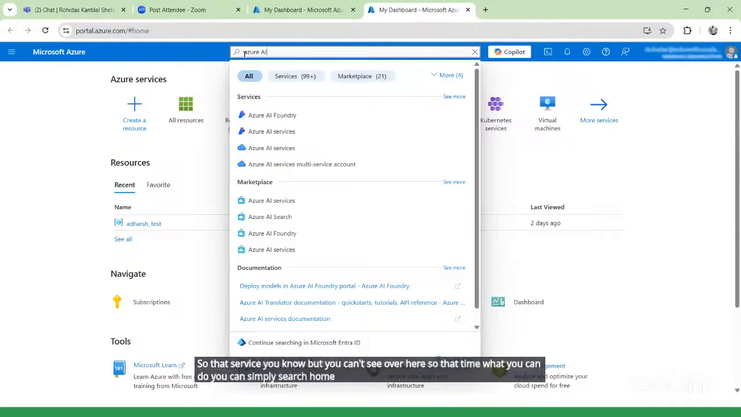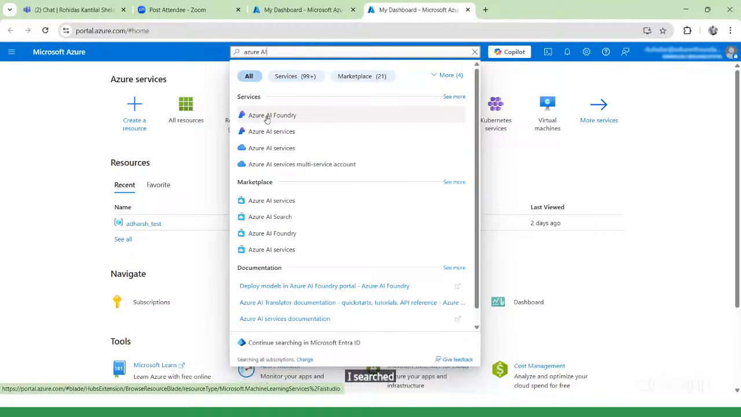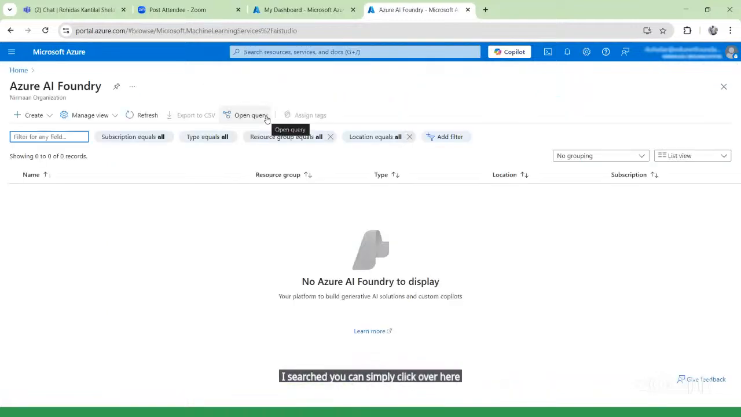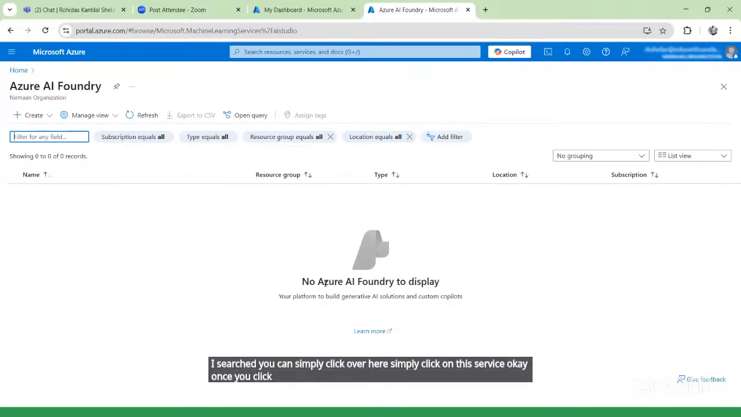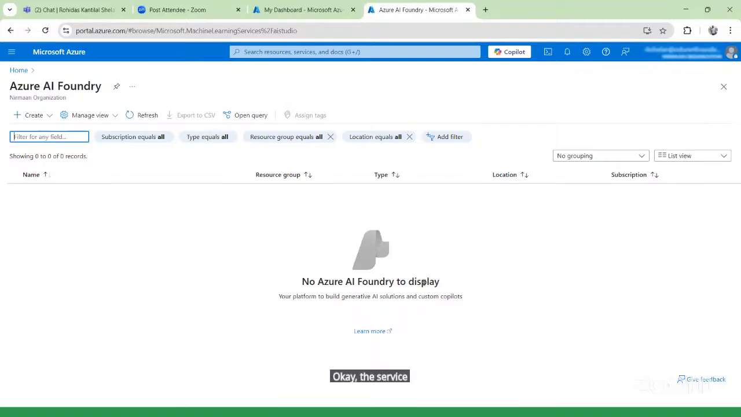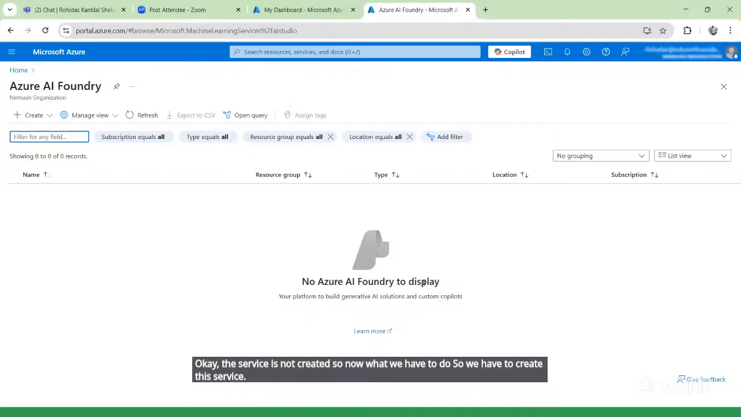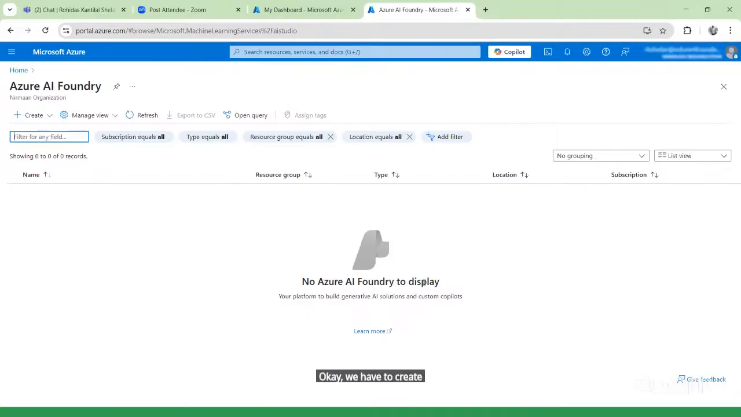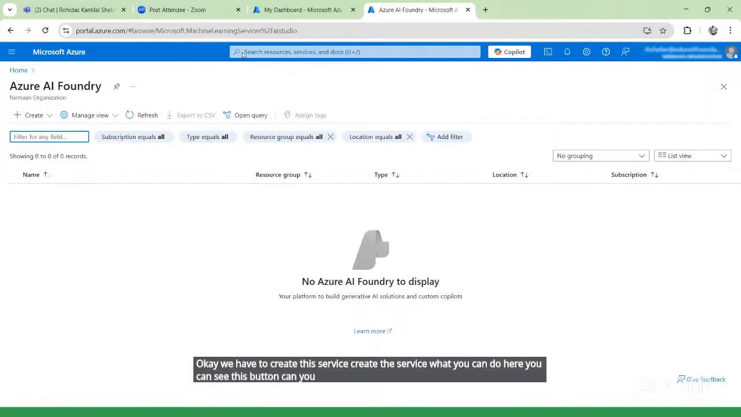So what I did, I just searched here. I saw Azure AI Foundry. You can simply click on this service. Once you click, if no Azure AI Foundry is displayed, it means this service we haven't created. So now what we have to do is create this service. Here you can see this button. Can you see this button, guys?